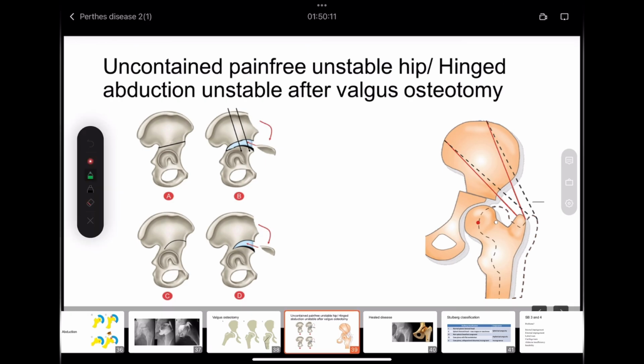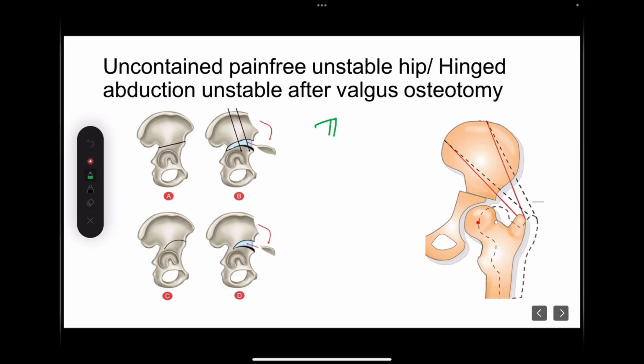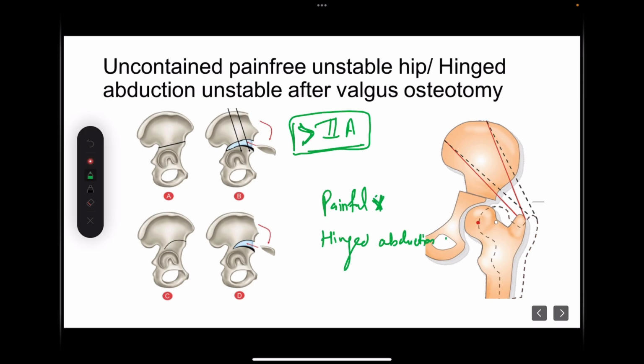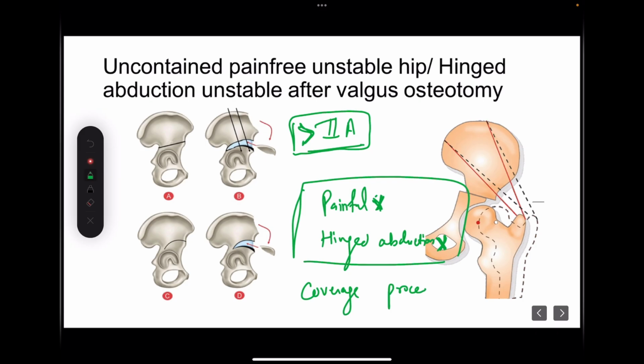Now coming to another category. In more than stage 2A of the Elizabethtown classification, we were having a hip which was not painful, that was a pain-free hip, and that was not having hinged abduction also, but it could be unstable. So for these cases, we might require coverage procedures.